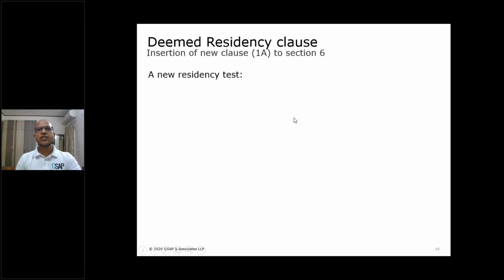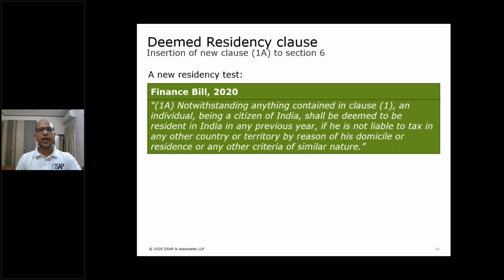So, a new residency test has been introduced in the Income Tax Act. This is clause 1A. Now, look at this test was introduced by the Finance Bill as well. Finance Bill said that notwithstanding anything contained in clause 1, an individual being a citizen of India shall be deemed to be resident of India in any previous year if he is not liable to tax in any other country or territory by reason of his domicile or residence or any other criteria of a similar nature.